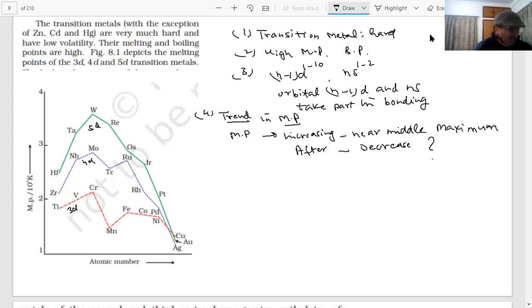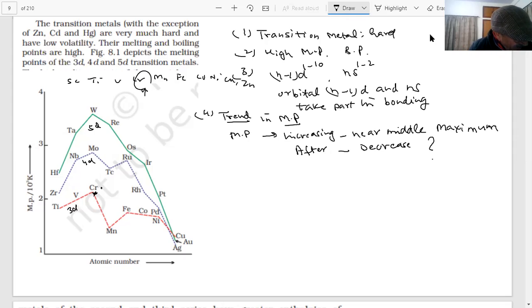How will we explain this, student? The maxima is around the middle, chromium. The elements are scandium, titanium, vanadium, chromium, manganese, iron, cobalt, nickel, copper, and zinc. The maximum is at chromium. Which has the highest melting point in the 3d series? Chromium. And then it falls, and then it almost stays the same. So how can we explain this trend?